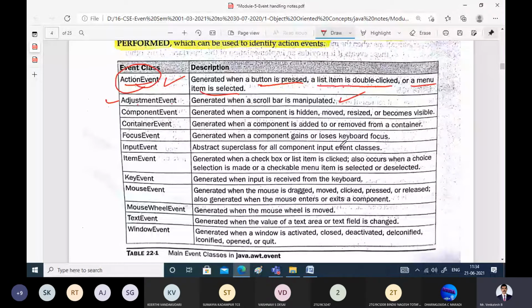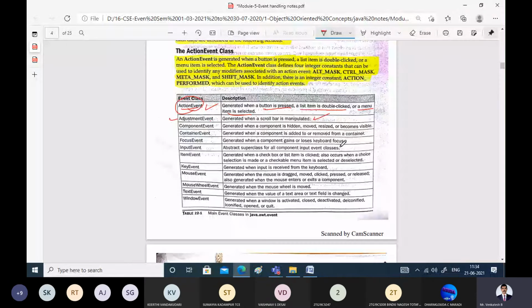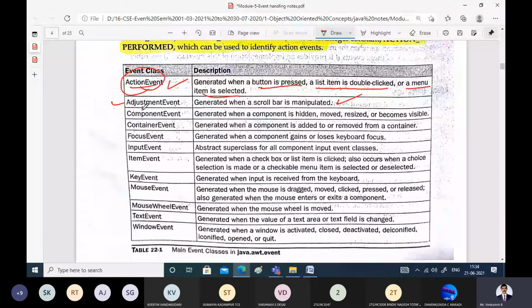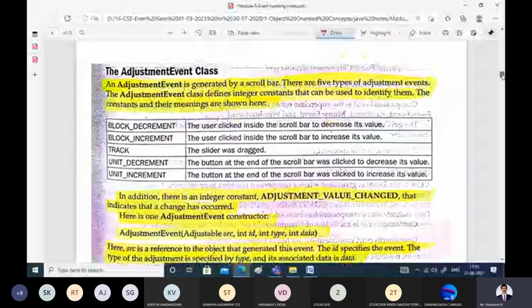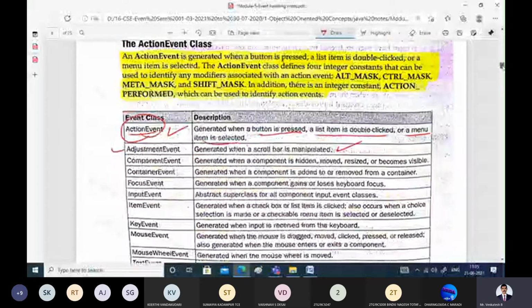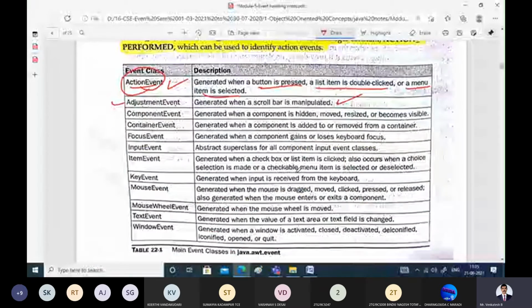So this is one adjustment event. I am just selecting the scroll bar and moving it down and up. So this is one adjustment event. Correspondingly, all are self-explanatory.